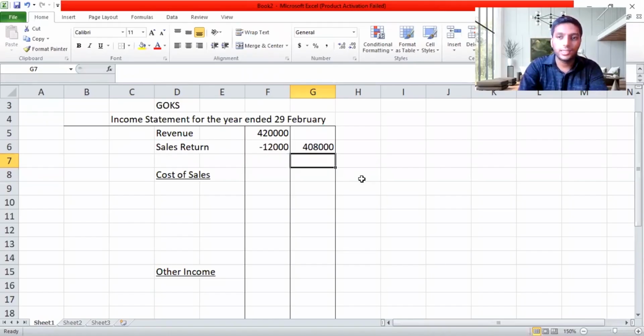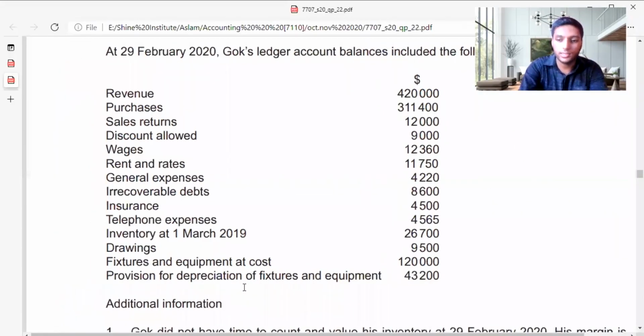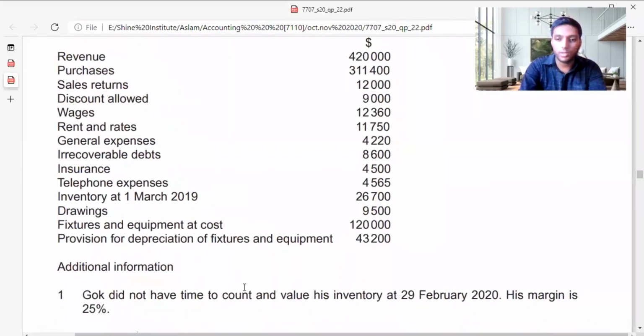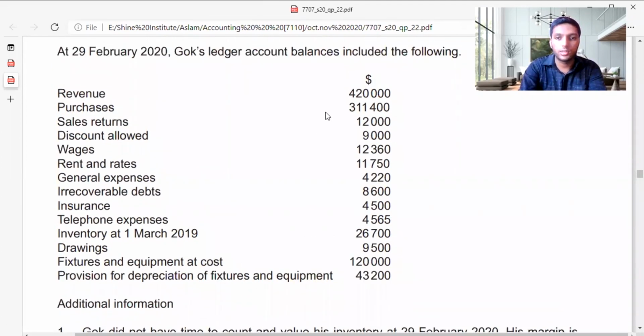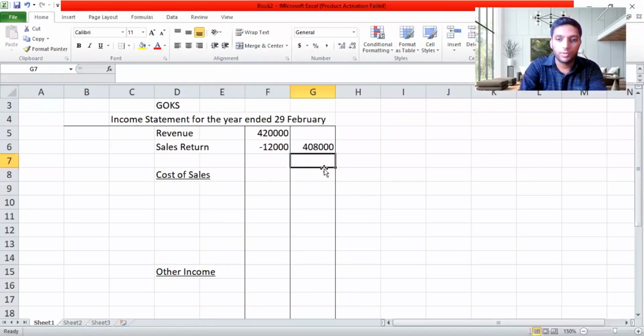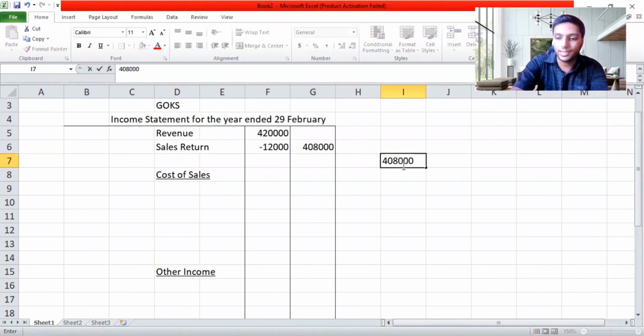Now, in the question, they are saying that they have kept a margin. I just want to find out how this margin works, since they didn't have time to count the inventory value. So let me find the margin here. Now, they have kept a 25% margin. So if 100% is sales, how much is 75%? Sales, you got 408,000 balance.